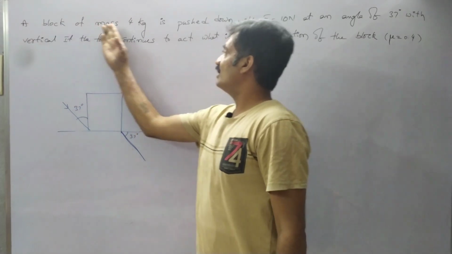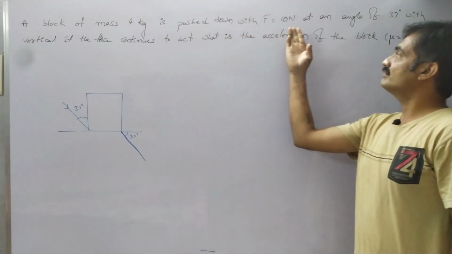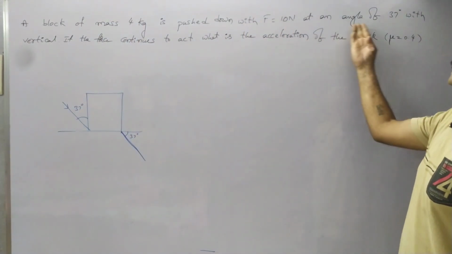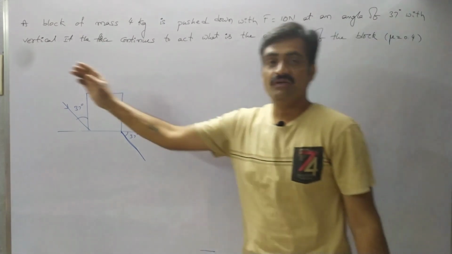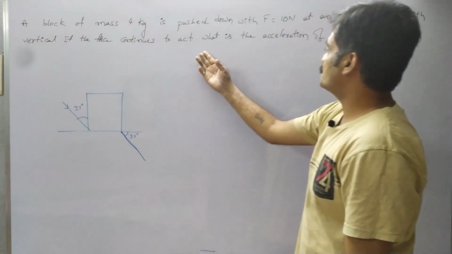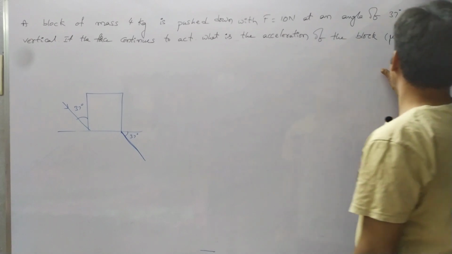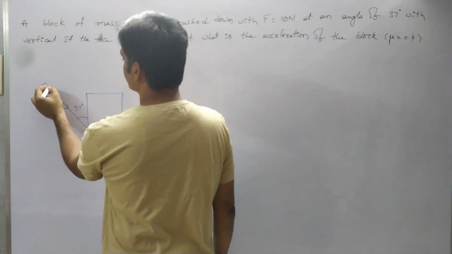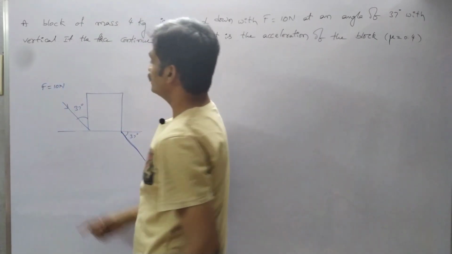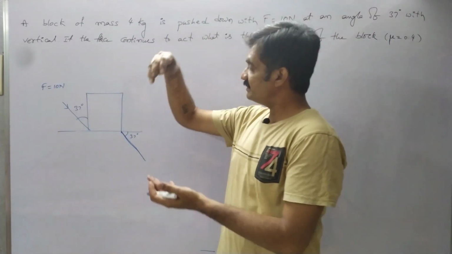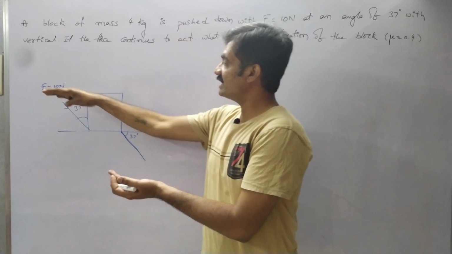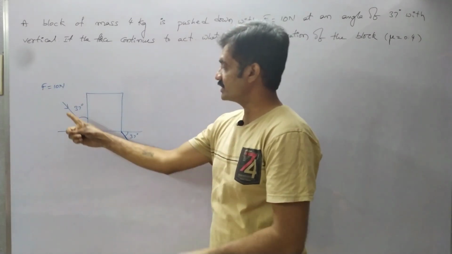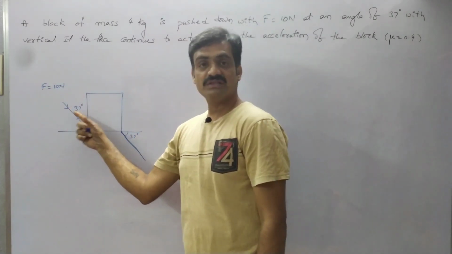The next question is, a block of mass 4 kg is pushed down with force F equal to 10 Newton at an angle of 37 degrees with the vertical. If the force continues to act, what is the acceleration of the block such that mu equals 0.4? Here the force acting on the block is F equals 10 Newton. So here observe that the block is being pushed down. The force is being applied on the block in the downward direction by pushing at an angle of 37 degrees.